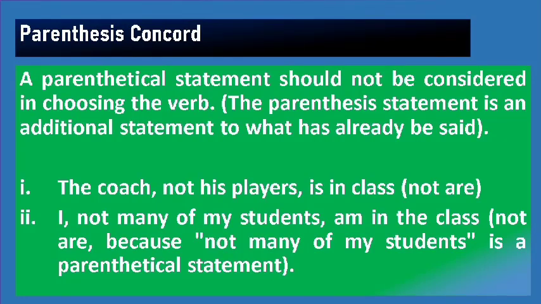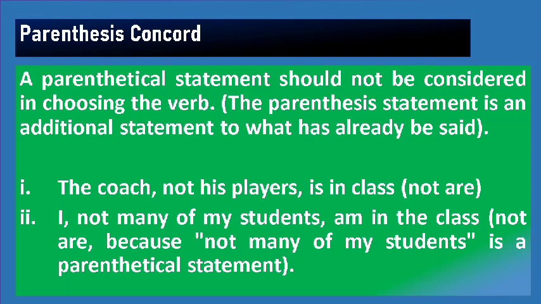Okay. Parentheses concord. What are parentheses concord? They should not be considered in choosing the verb. A parenthesis statement is an additional statement to what has been said. Examples below. The coach, not his player, is in the class. Not many of my students, I am in the class.